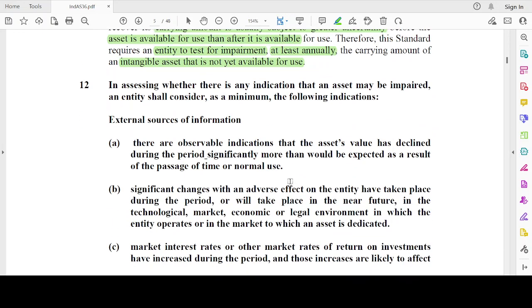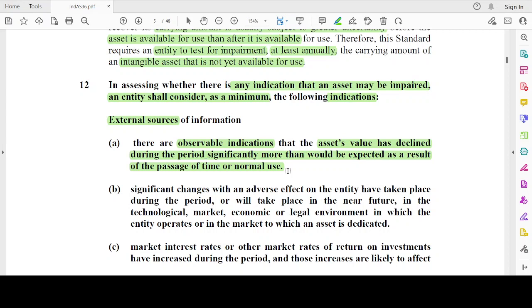In assessing whether there is any indication that an asset may be impaired, an entity shall consider as a minimum the following indications. They have been bifurcated into external sources of information and internal sources of information. External sources: there are observable indications that the asset's value has declined during the period significantly more than would be expected as a result of the passage of time or normal use. For example, AL Limited's share price has decreased so much.